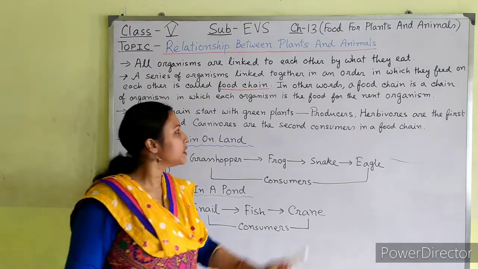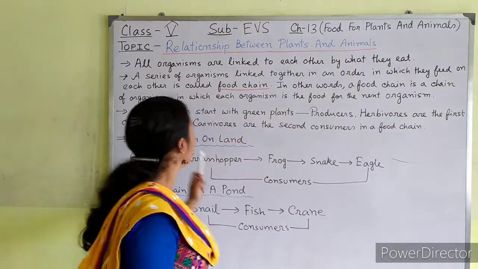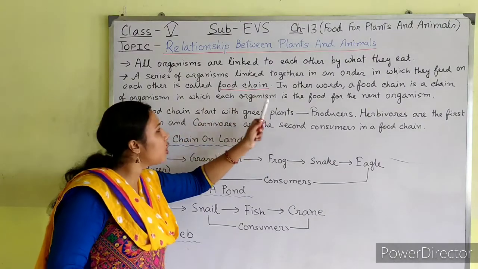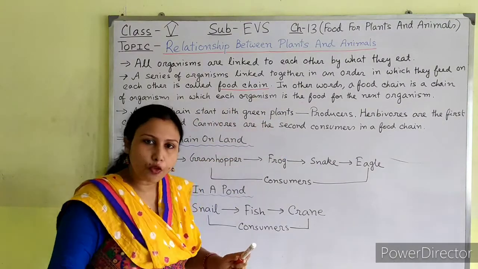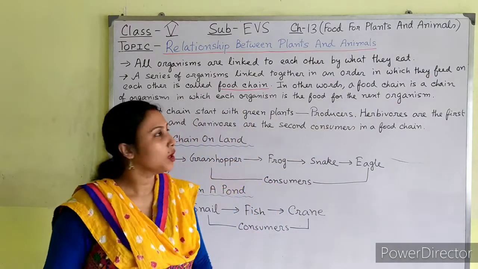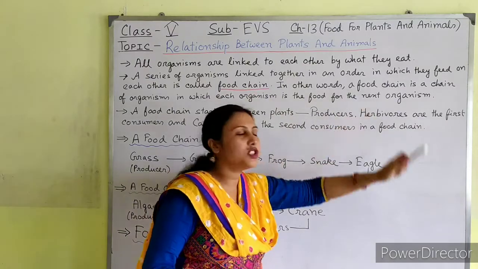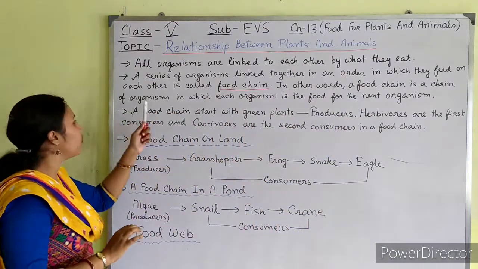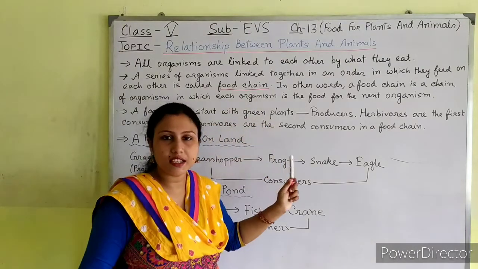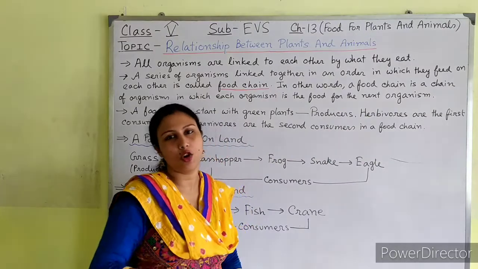In other words, a food chain is a chain of organisms in which each organism is the food for the next organism.